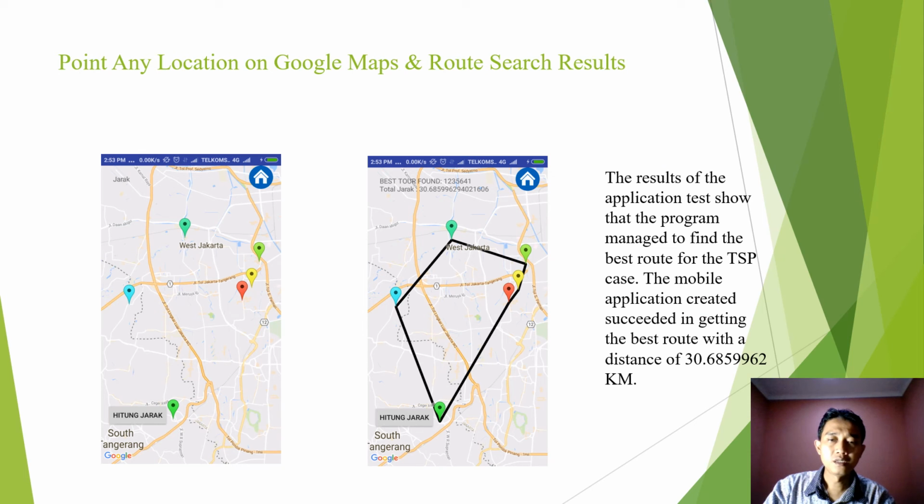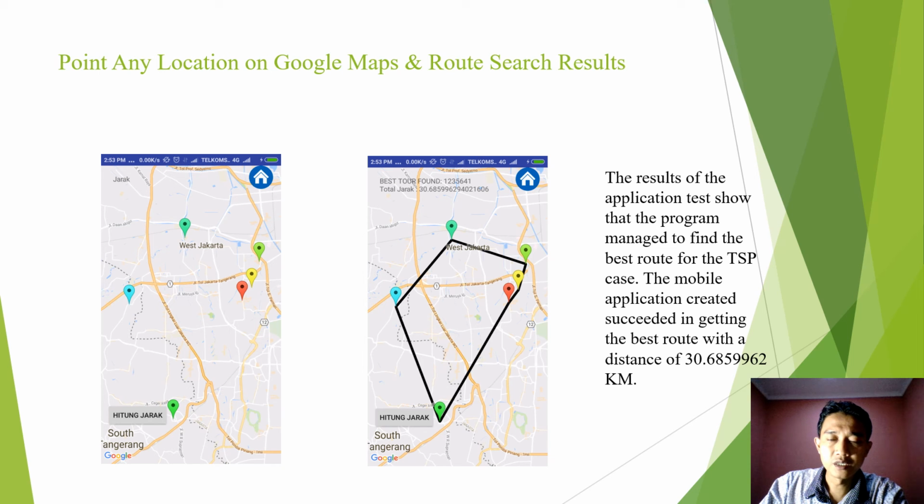And then this picture is about finding any location on Google Map and the route city result. We have the seek node, and then the route like this picture, the result of the application test, so that the program managed to find the best route for the TSP case.